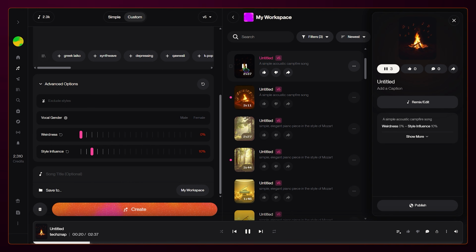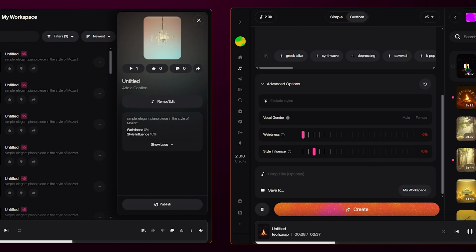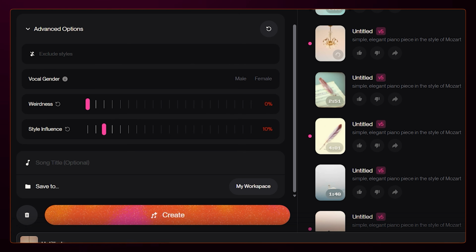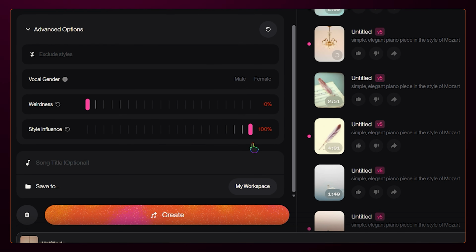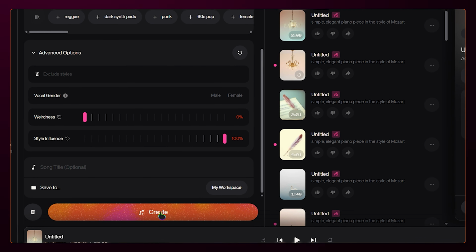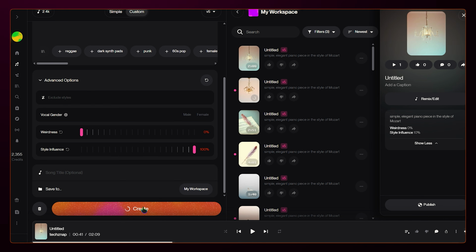So it's an acoustic song, but it's not very focused. The AI heard acoustic, but it didn't fully commit to the simple, strummed campfire feeling. Now let's use the same prompt but turn the style influence all the way up to 100%. Now we're telling the AI that its only job is to create the most authentic campfire song possible.